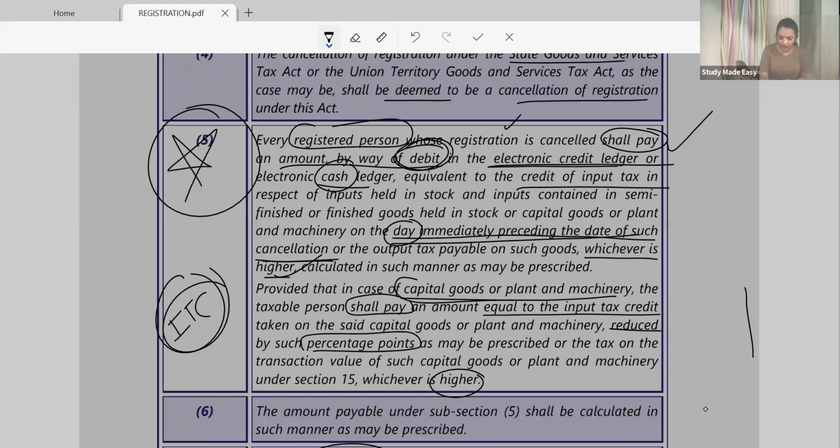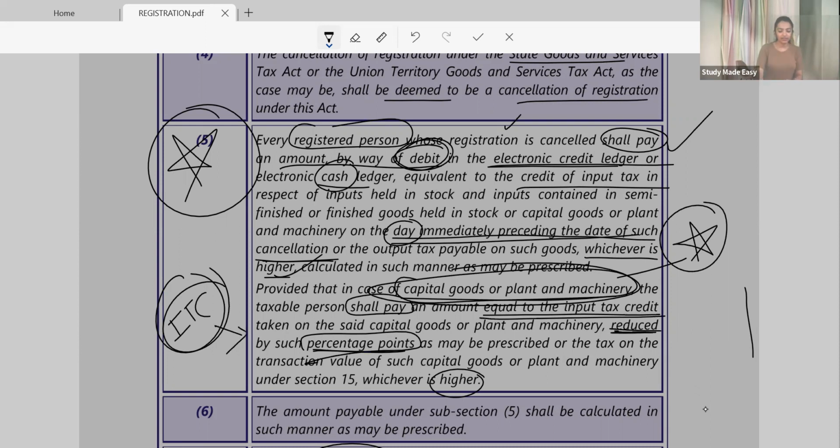Now ma'am, when it comes to capital wala goods, this point you will find more comfortable when we will be doing ITC, because ITC में बोला है when it comes to capital goods, your ITC will be reduced by 5% per quarter. So there is a point that we will find in ITC का chapter. Then you will find कि ये very easy. इसमें कुछ भी नहीं. So just remember, capital goods के लिए there is a 5% का reduction per quarter based in your ITC. So you have to reduce ITC by 5% or output tax liability, whichever is higher.